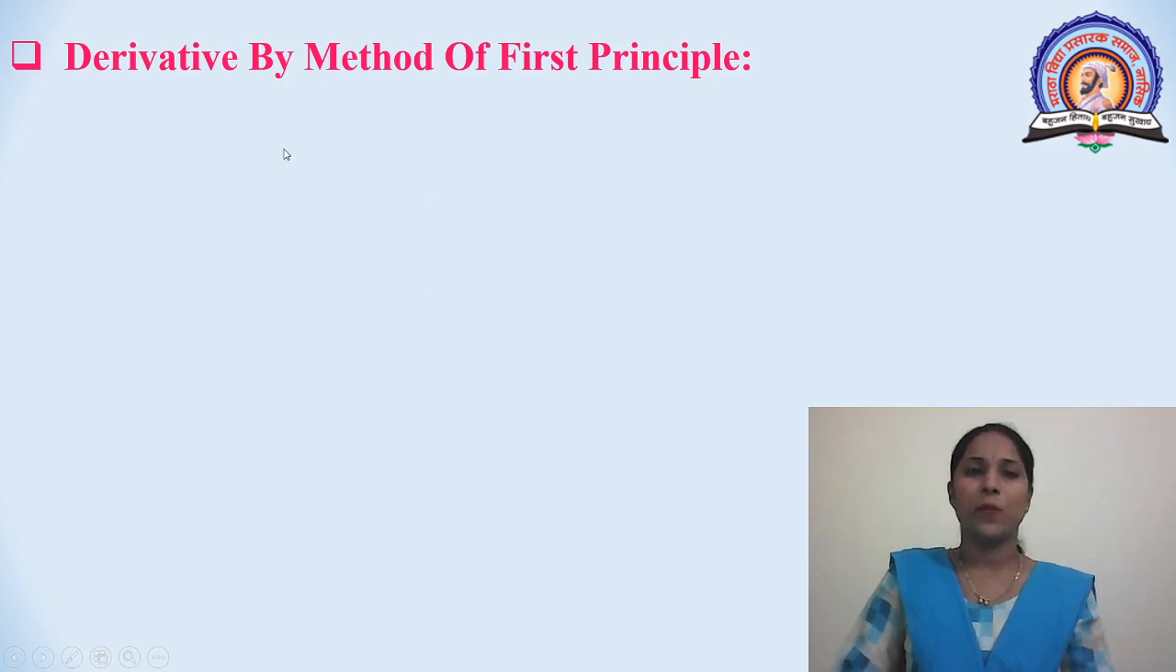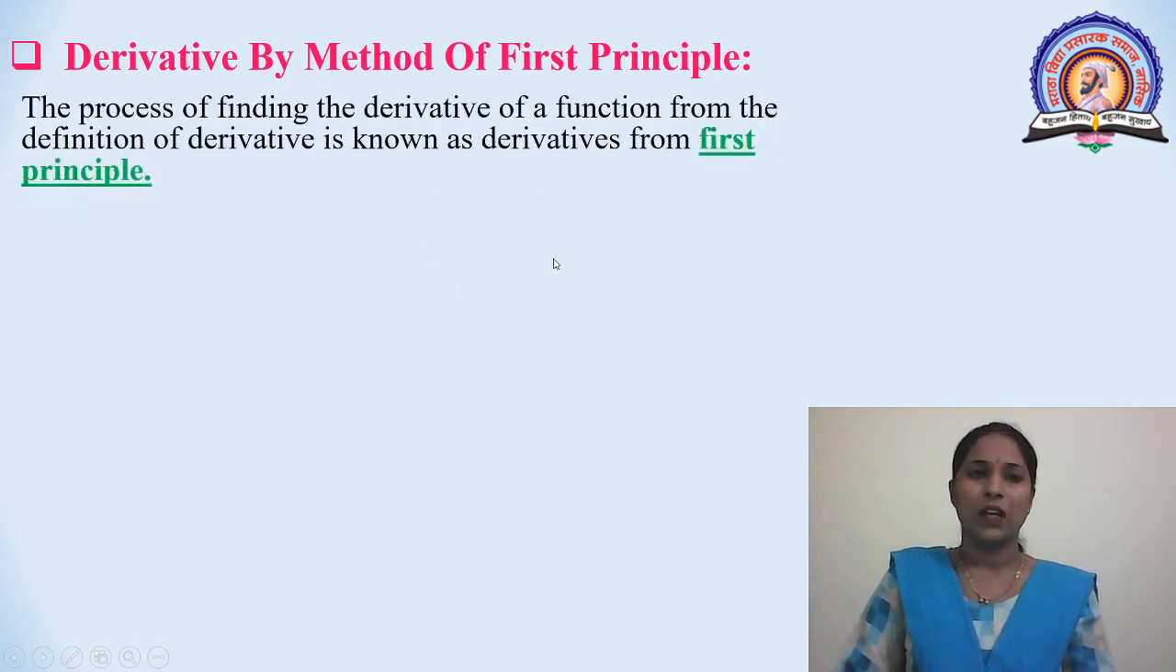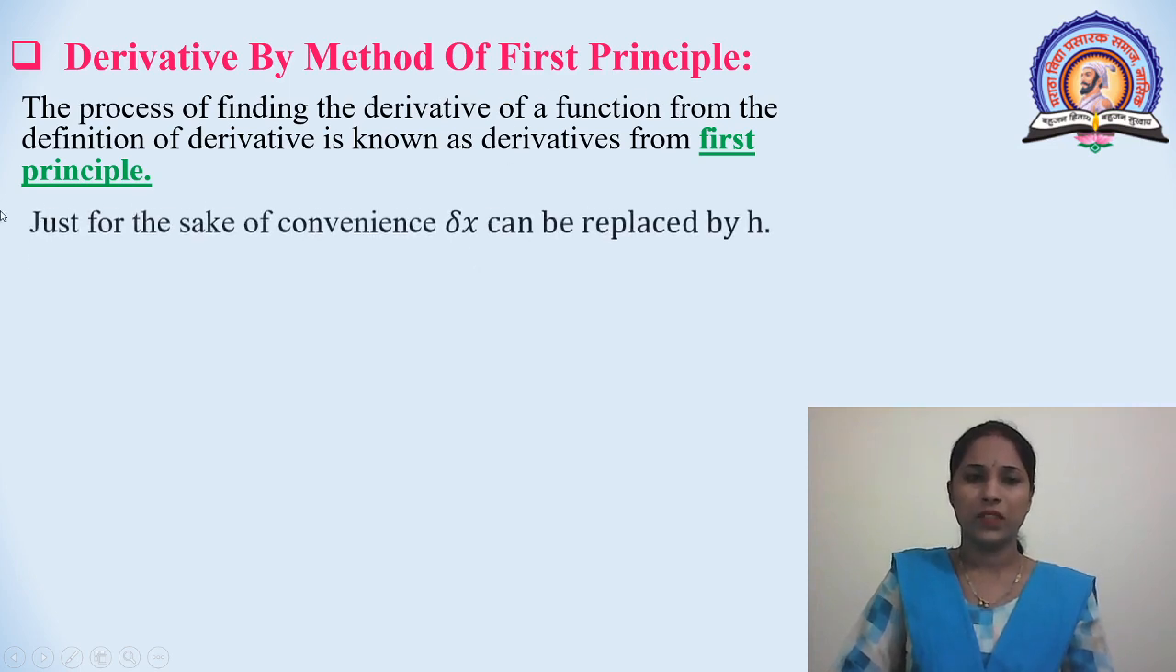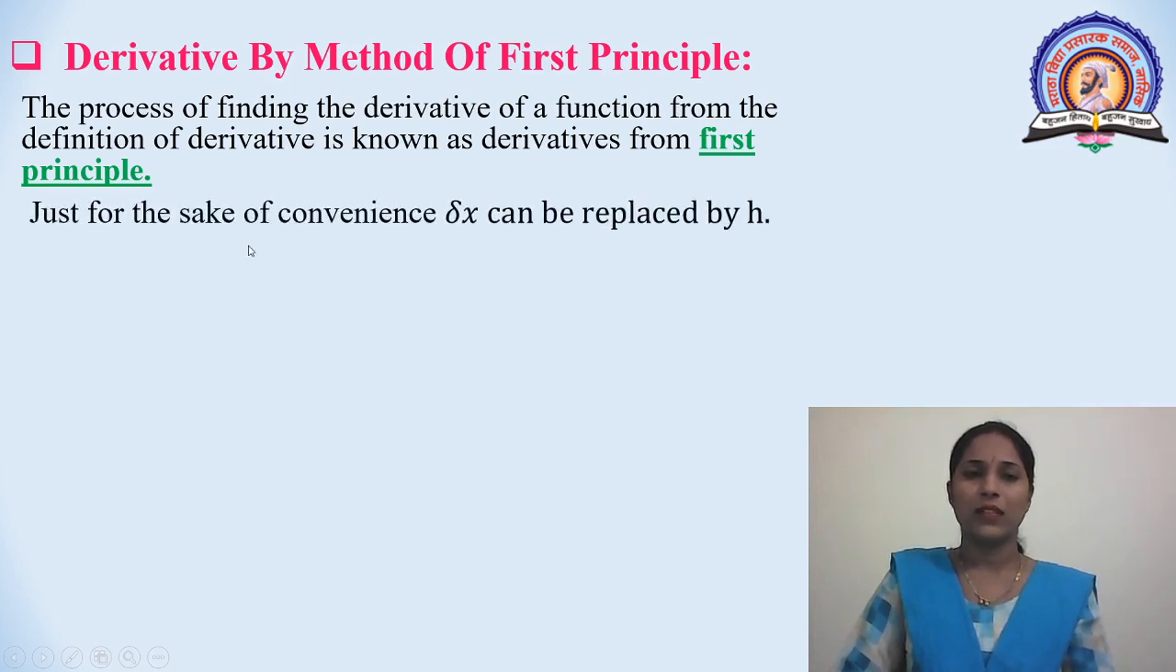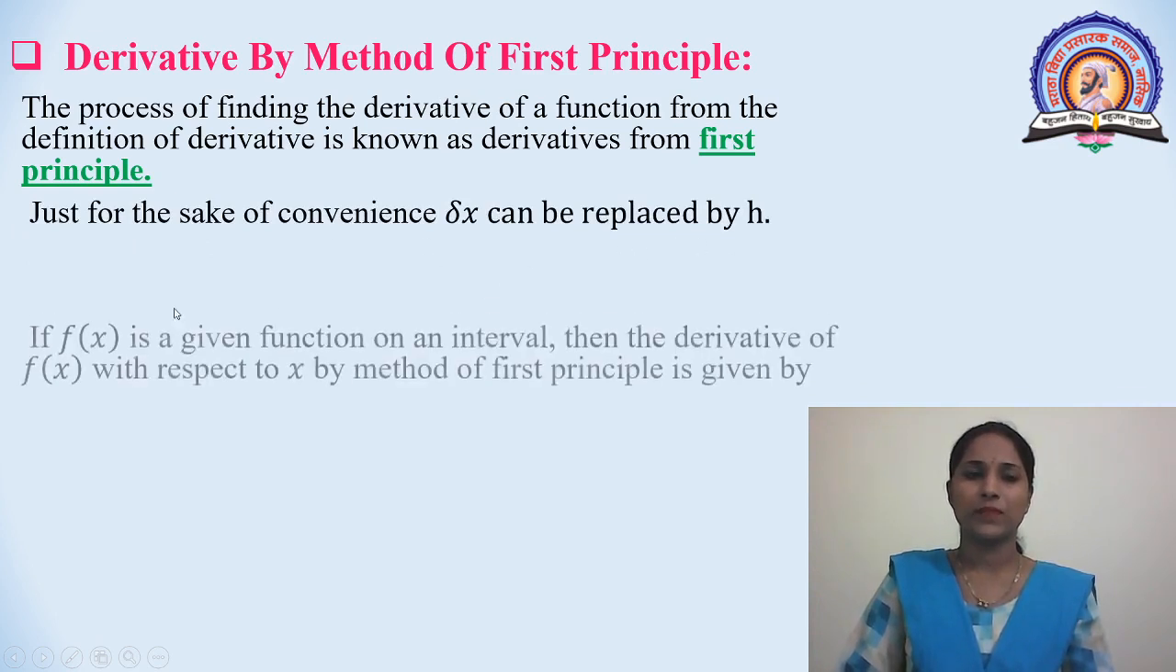Now, derivative by method of first principle. The process of finding the derivative of a function from the definition of derivative is known as derivative from first principle. By theory paper, first principle is very important. Just for the sake of convenience, delta x can be replaced by h.